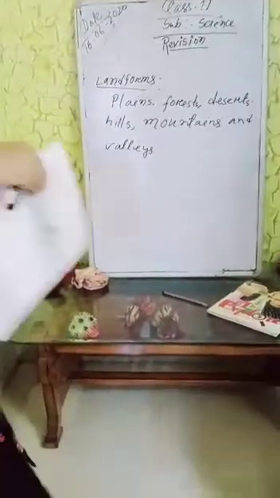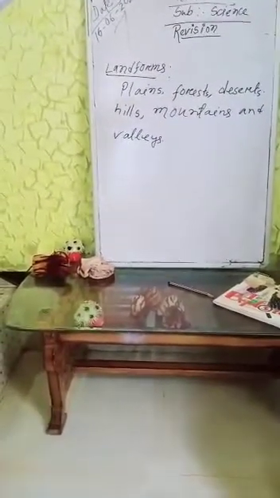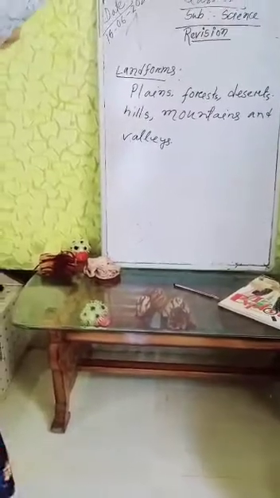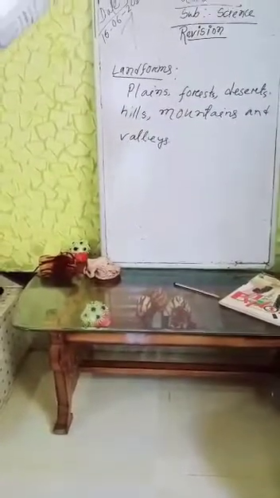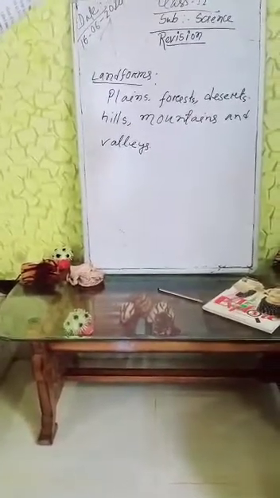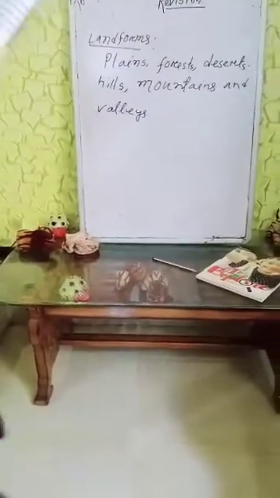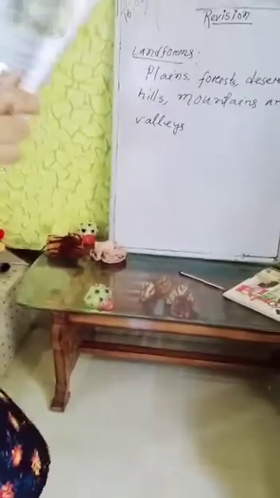So next is hills. A hill is a place which is higher than the surrounding land. Hilly areas are generally cool and pleasant. It rains very often in the hills. So the houses on the hills have sloping roofs to let the rainwater flow away. A hill is a high ground. Look at this picture, page number 4.